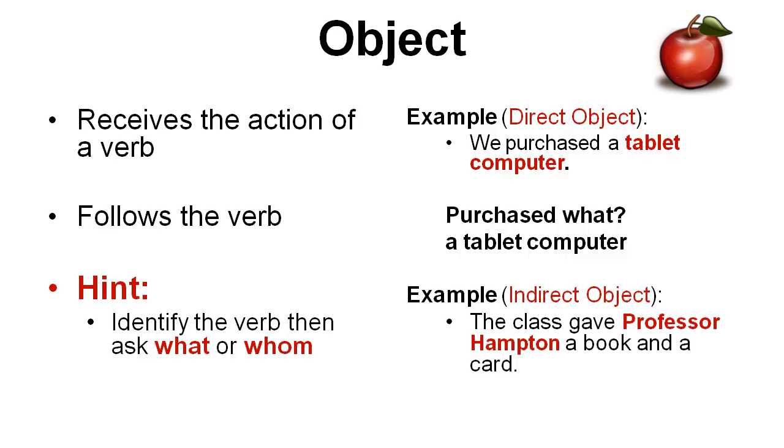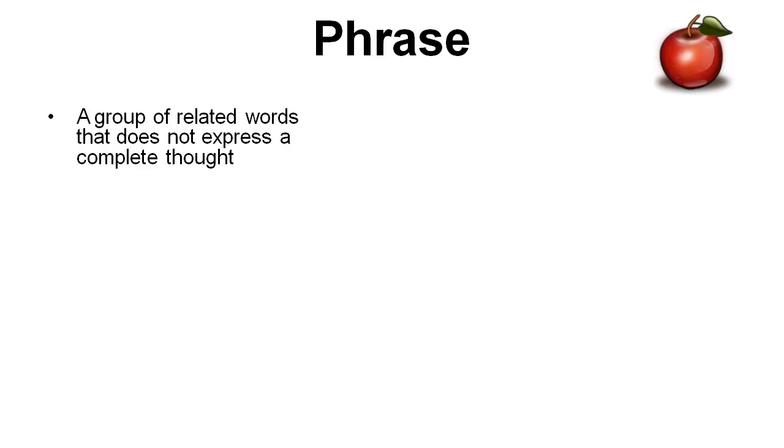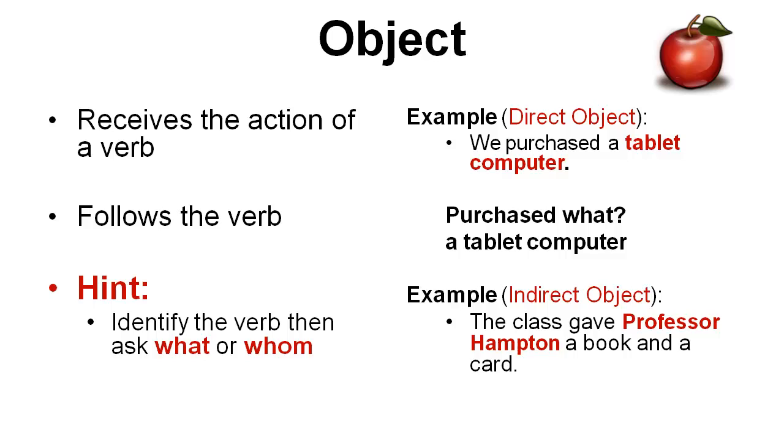An indirect object, on the other hand, is more like a recipient. Let's look at this example. The class gave Professor Hampton a book and a card. Yes. So gave is the verb, right? Very good. We have identified the verb. Gave what? A book and a card. So a book and a card comprise the direct objects. To whom did you give these items? Professor Hampton. So Professor Hampton is the indirect object or the recipient in this sentence.